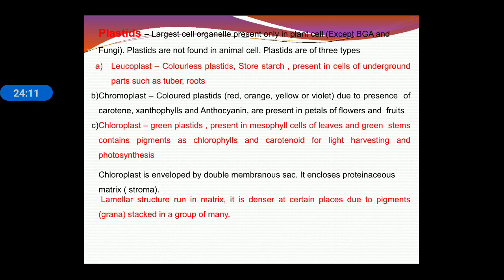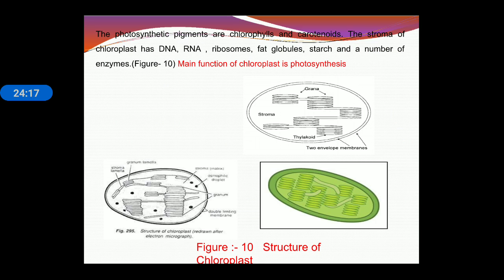Chloroplast is enveloped by a double membrane structure. It encloses a proteinaceous matrix. The photosynthetic pigments are chlorophyll and carotenoid, and the stroma of the chloroplast, which means the liquid part of the chloroplast, contains DNA, RNA, ribosome and fat globule. The main function of chloroplast is related with photosynthesis.